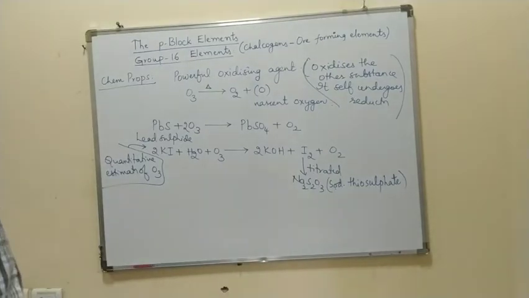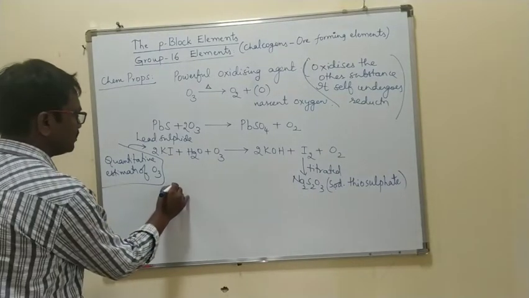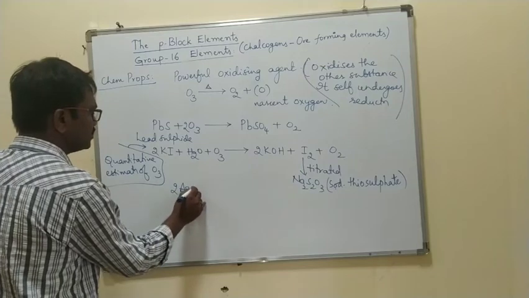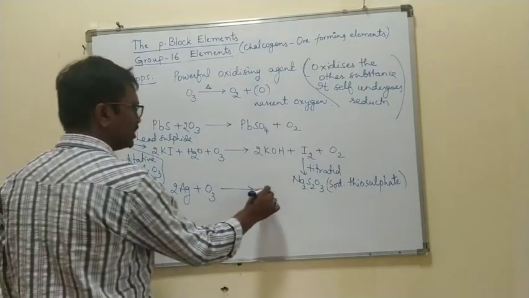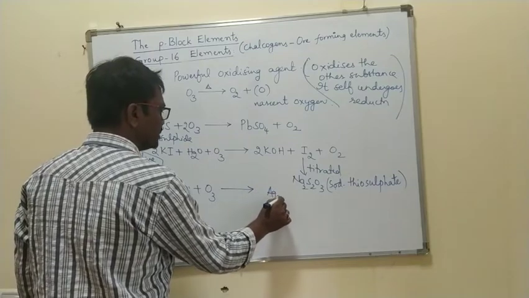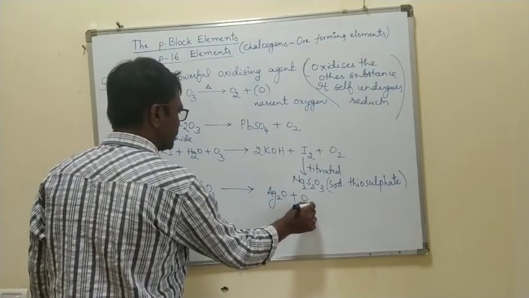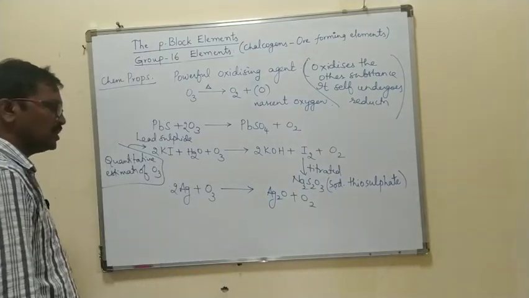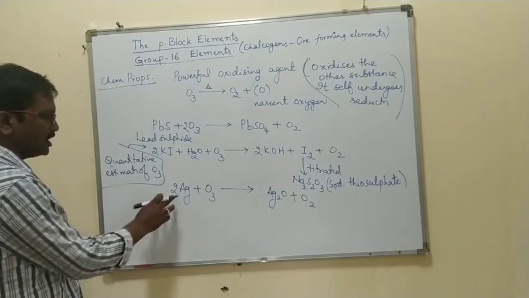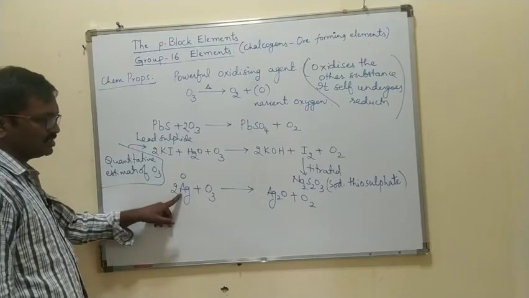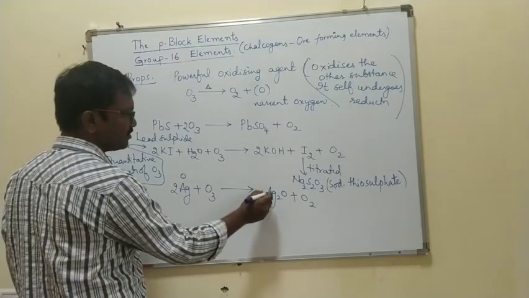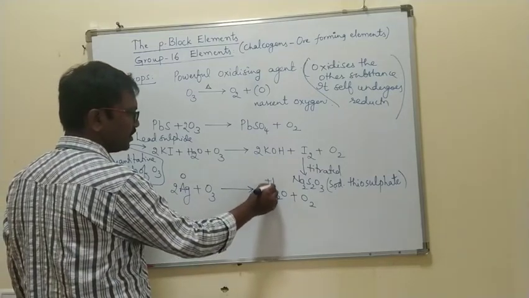Right. The next one, 2 silver plus ozone, generally forms Ag2O plus oxygen. Simply, what is the oxidation state of silver here? Silver is 0. What is the oxidation state of silver in the product? +1.